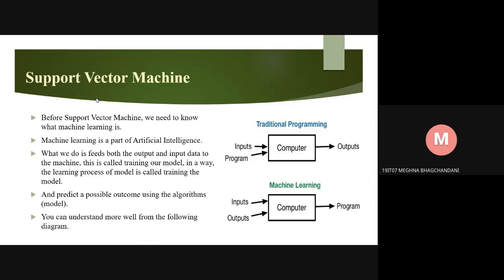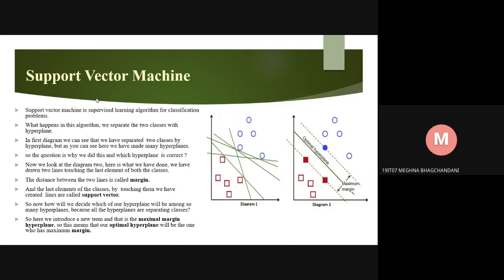Next slide. Support vector machine. Support vector machine is a supervised learning algorithm for classification problems. What happens in this algorithm? We separate the two classes with a hyperplane. In the first diagram, we see that we have separated two classes by a hyperplane. But as you can see here, we made many hyperplanes. So the question is why we did this and which hyperplane is correct.